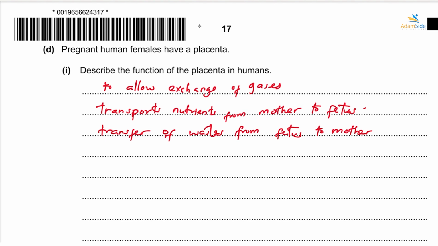Also, the placenta produces hormones that are needed by the child, and it transfers antibodies, which are very necessary to the growing fetus for the purpose of protection. So those are the functions of the placenta in humans.